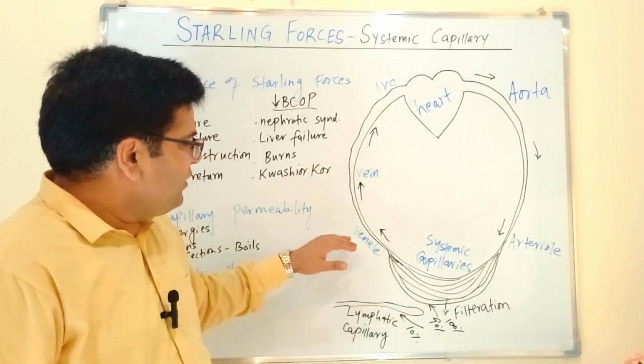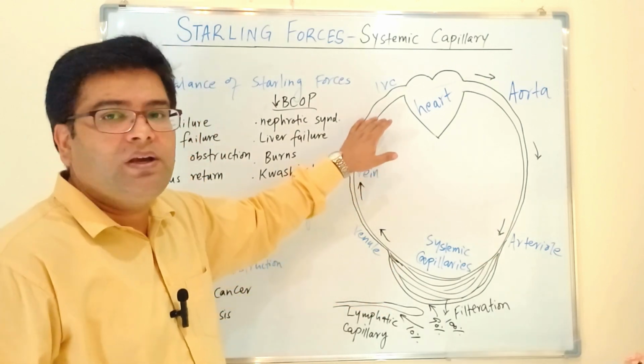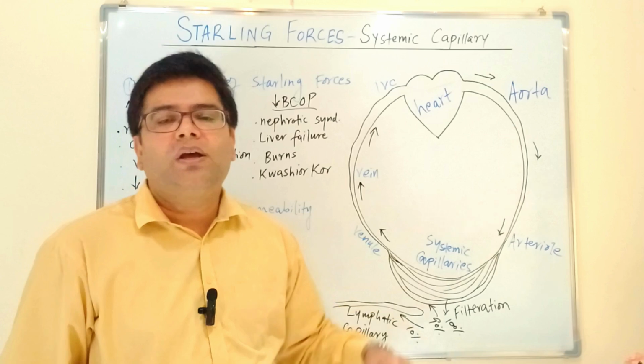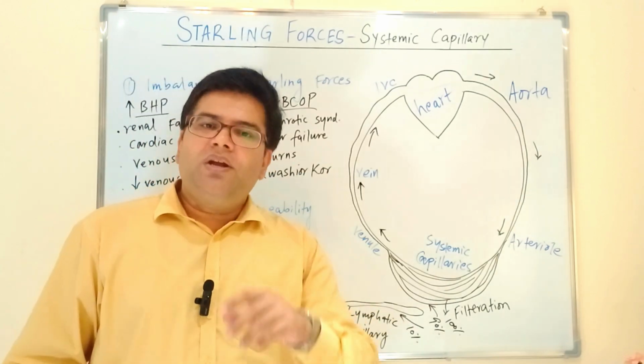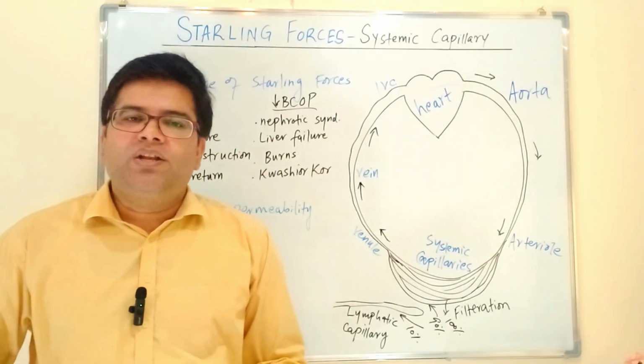From the capillaries, then venules start, then smaller veins, gradually bigger, and then the inferior vena cava enters into the right atrium of the heart. So there are three types of conditions which can result in edema.